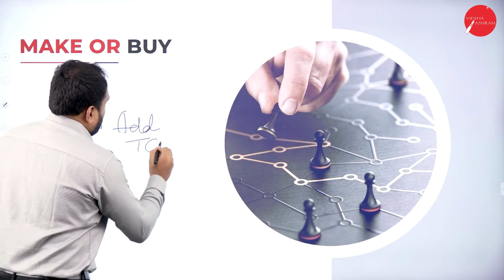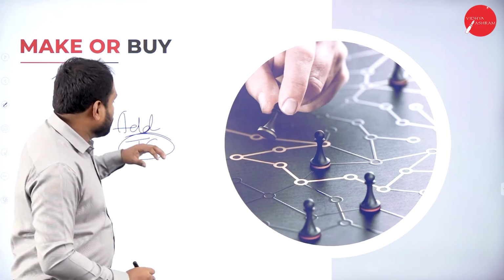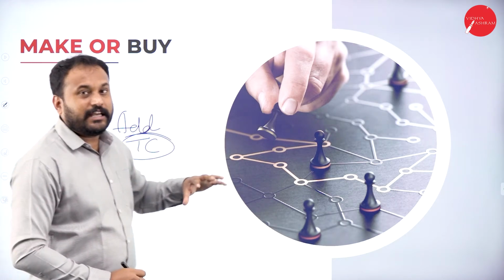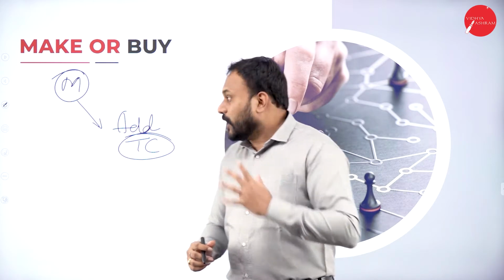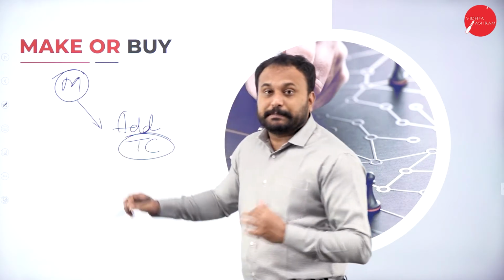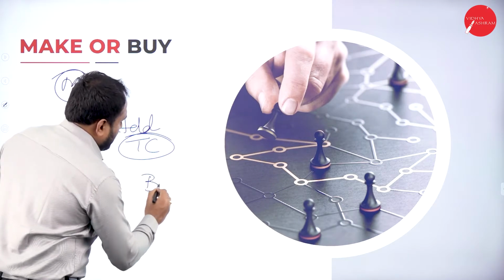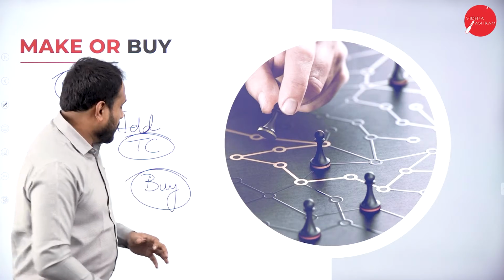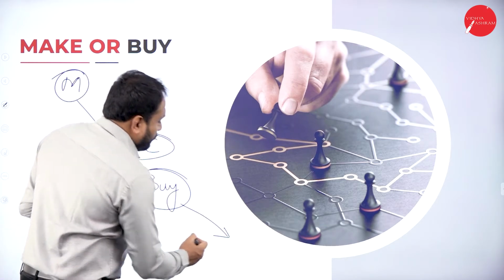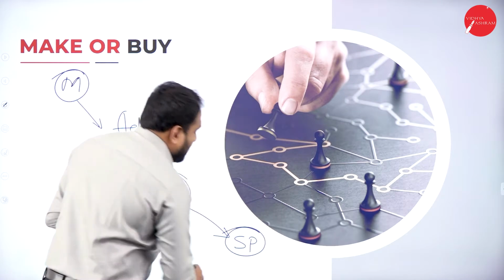You will add all the cost, and that is what is called total cost. You will find out what is my total cost if I manufacture a product. But when you go with buy decision, that is the buying concept, now the formula, the equation for this is what? You will not buy for the total cost, you will buy for selling price. What is it? Selling price.